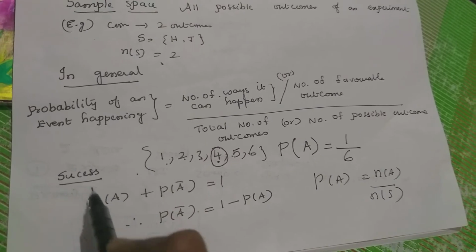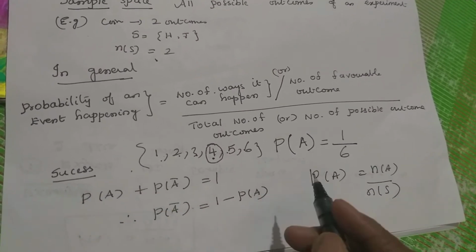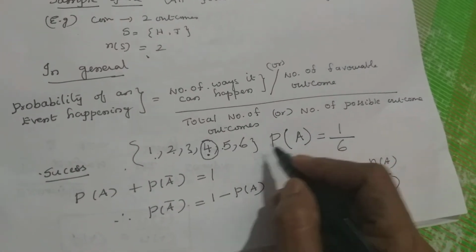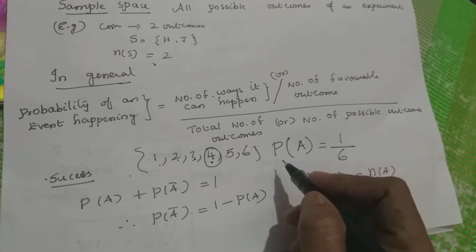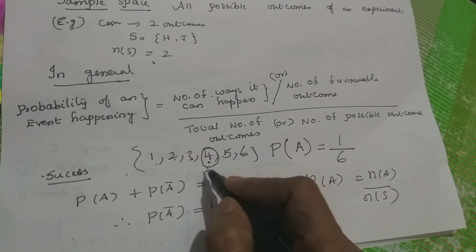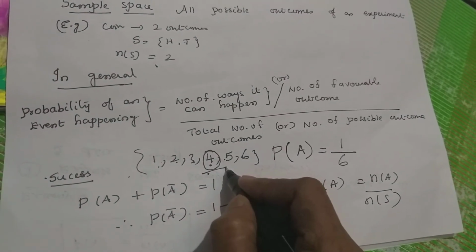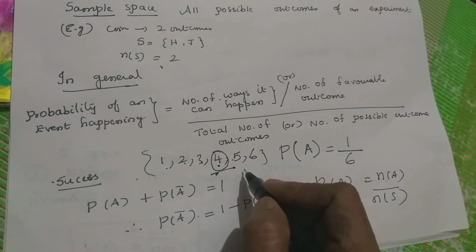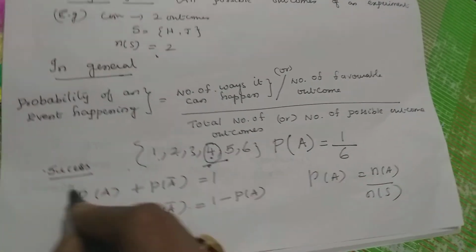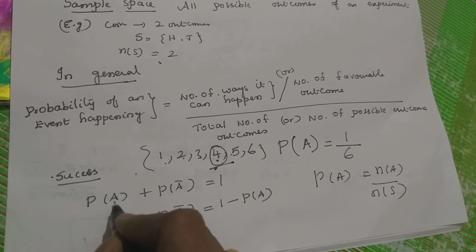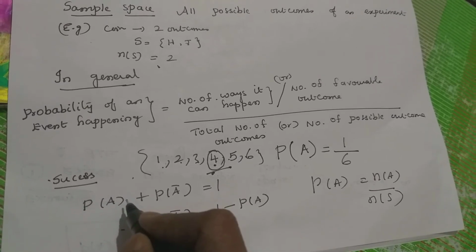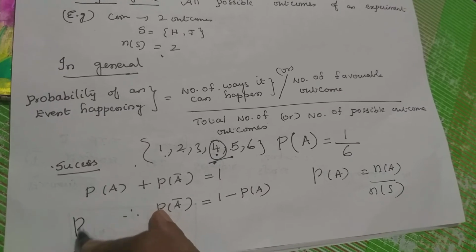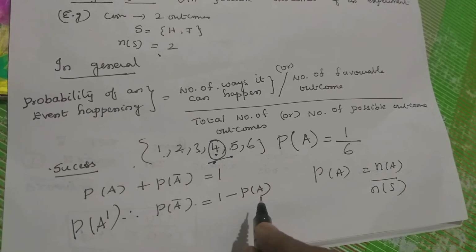For example, in probability we can say success and failure. What is success? If you are expecting your outcome to be 4, suppose you get 4, that is a success. If you are not getting 4, that is a failure. So in probability we usually denote success as probability of A. Failure means probability of A bar or probability of A dash. Any way you can do it.